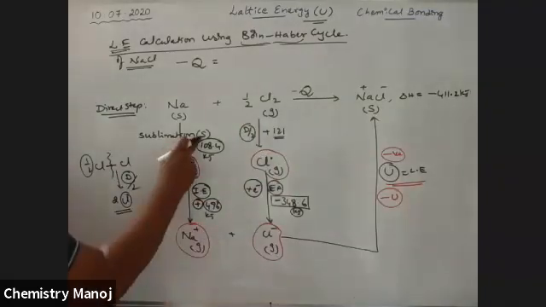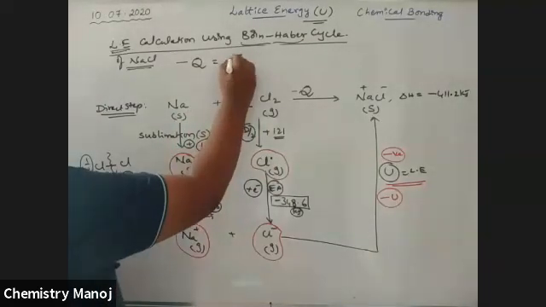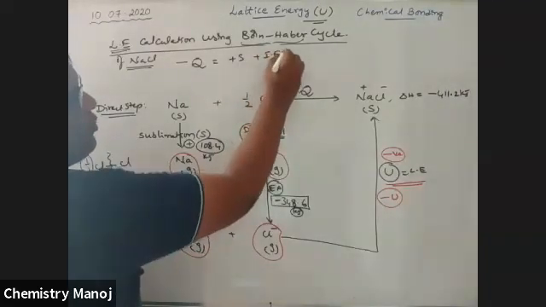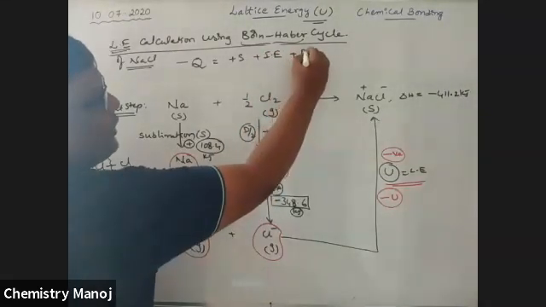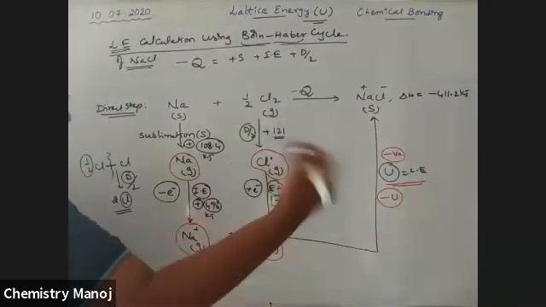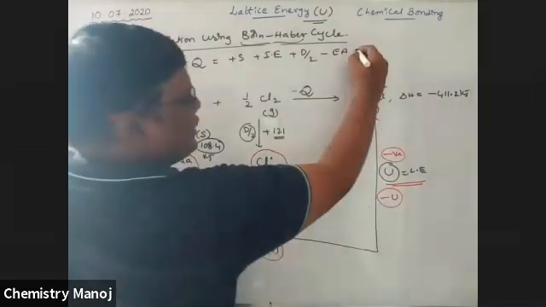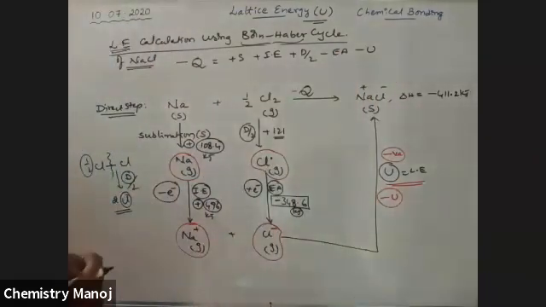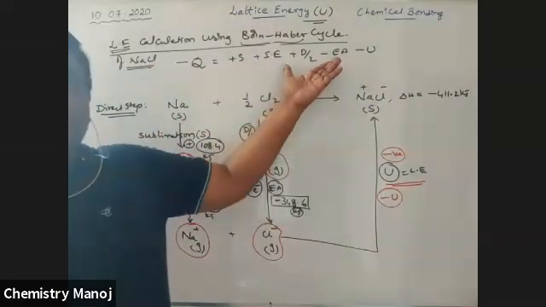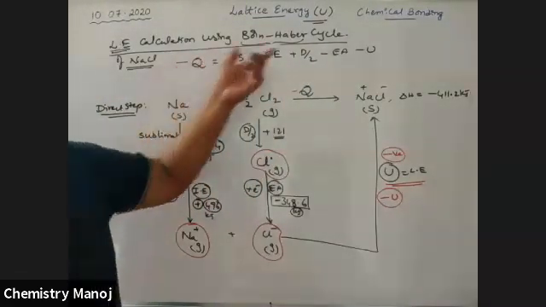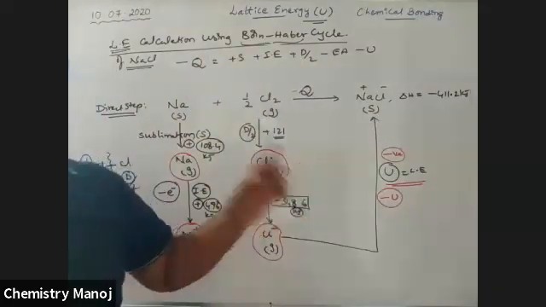It is plus S, the sublimation energy, plus the ionization energy, plus D by 2, and the electron affinity, which is released energy, so minus EA. The energy released is minus Q1. These are the sum of the indirect steps, and this is the direct step, according to Hess law.